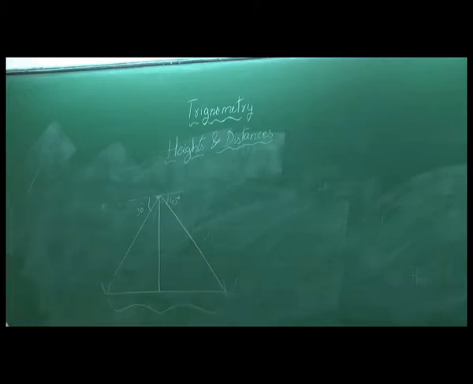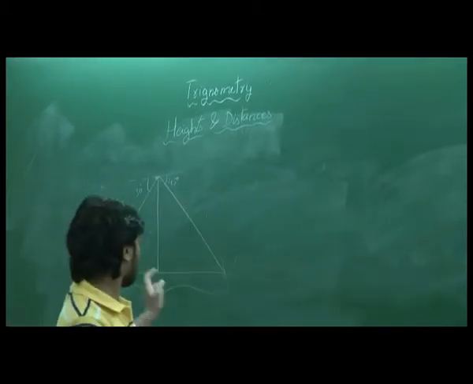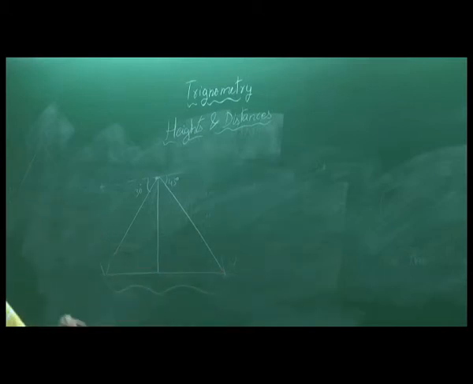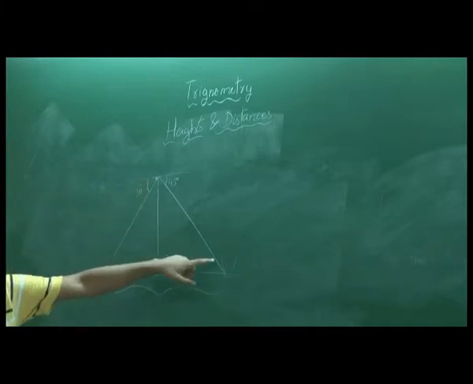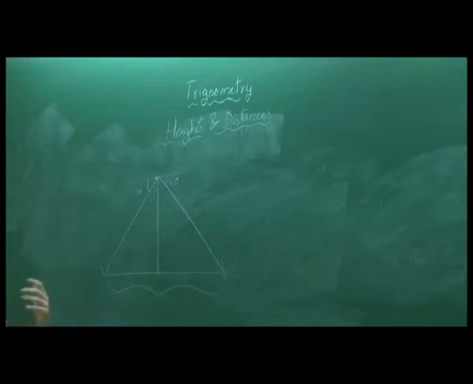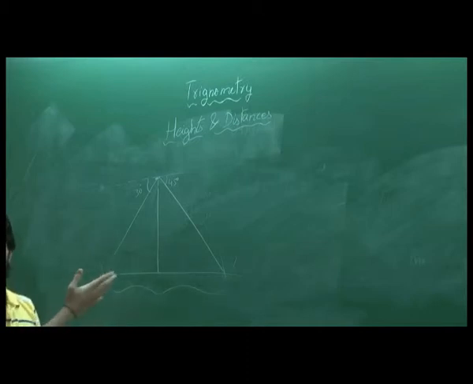So why is it important? There are things like colliding. The other thing is if they want to communicate, they use radios, right? Radios have a definite range. It cannot cross beyond that range. So before they want to communicate, they want to make sure that they are within the range of the radio so that they can communicate. This person can ask that person, and even that person can ask this person, whether those two are within the range or not. This person knows how much the height of that tower is because he is there. He'll know all the properties of those. So that's why he is there.